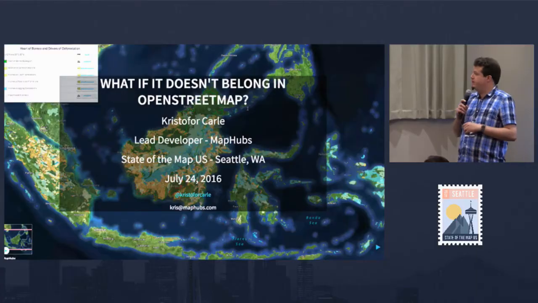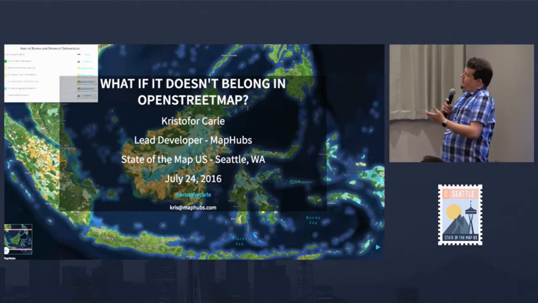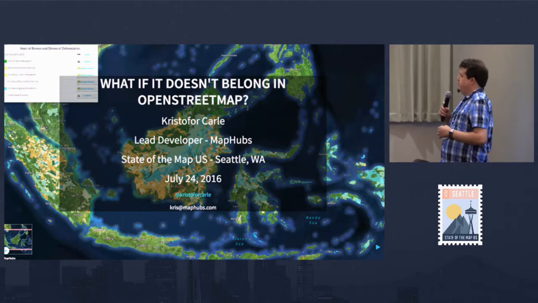And I want to talk to you today about this question of what if it doesn't belong in OpenStreetMap? So the types of data that maybe you shouldn't go into OpenStreetMap and why. Go through that and some of the work that we do with those kinds of data. And in back of my slides here, I have an example of one of our maps. It's deforestation data in Borneo.